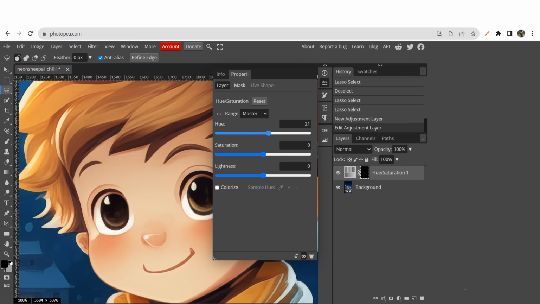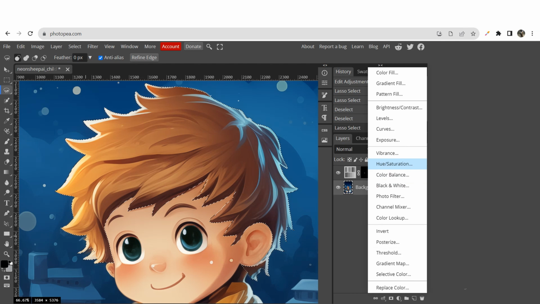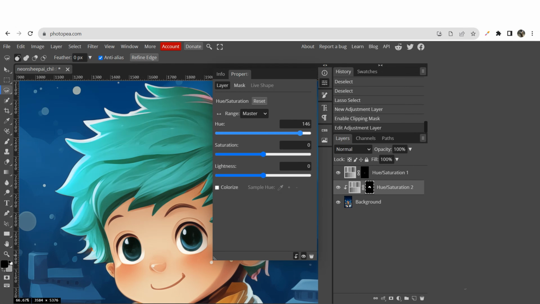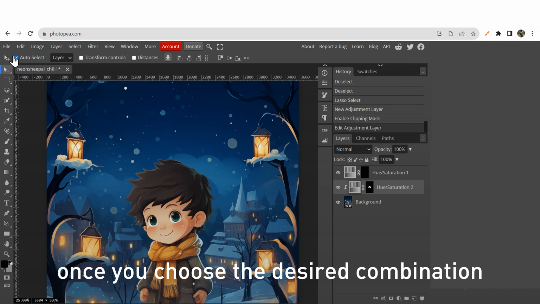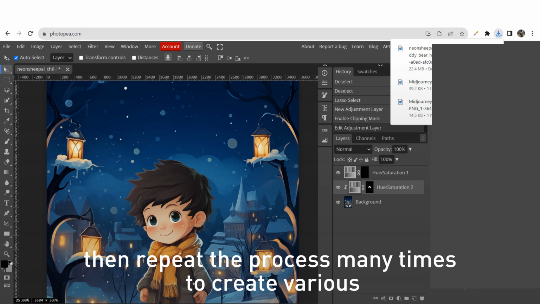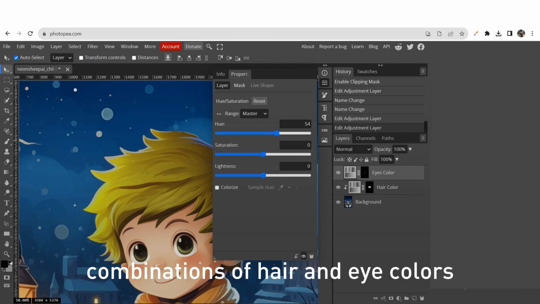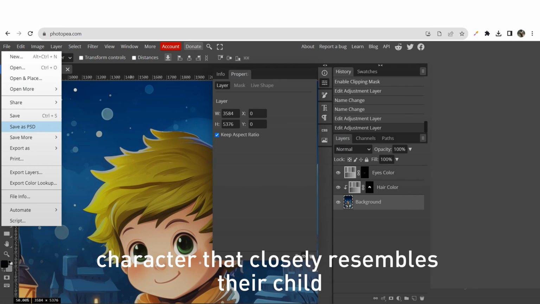Now I'm choosing the hue saturation option to change the eye color. By adjusting the hue, saturation, and lightness sliders, we achieve the desired shades of colors. Let's repeat the entire process for the hair. Once you choose the desired combination, save the image. Then, repeat the process many times to create various combinations of hair and eye colors so that clients can choose a character that closely resembles their child.